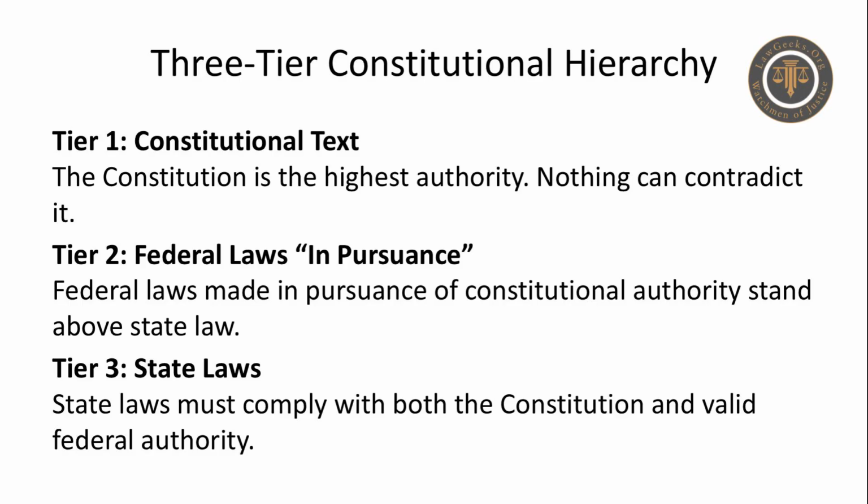Tier 2, federal laws made in pursuance of constitutional authority. Federal laws that follow constitutional authority stand above state law. But notice that critical phrase, in pursuance thereof. We'll explore what that means in just a moment. Tier 3, state laws. State laws must comply with both the Constitution and valid federal authority. When there's a conflict, the Constitution and valid federal law win. This hierarchy isn't just legal theory, it affects you every single day.